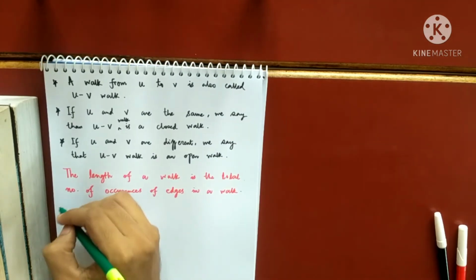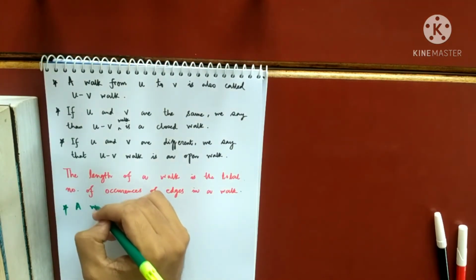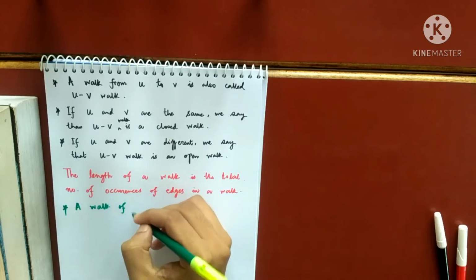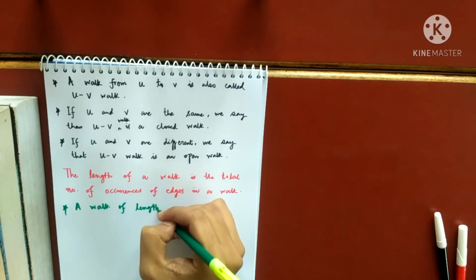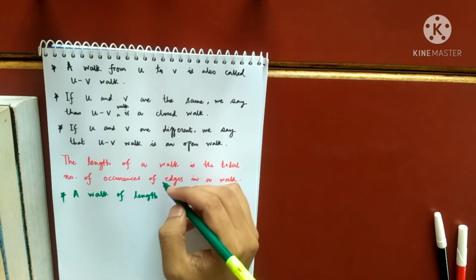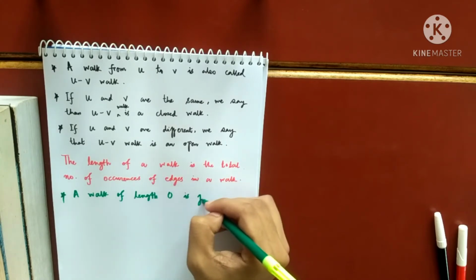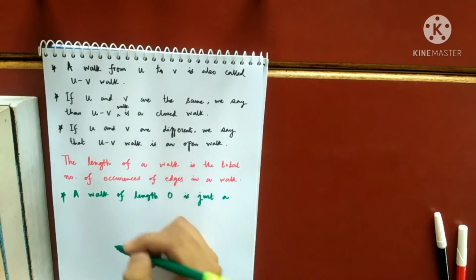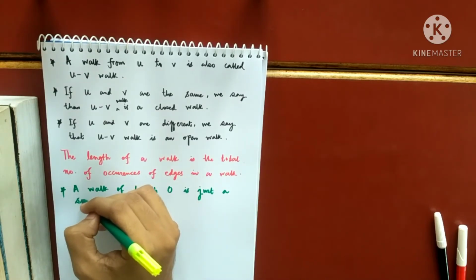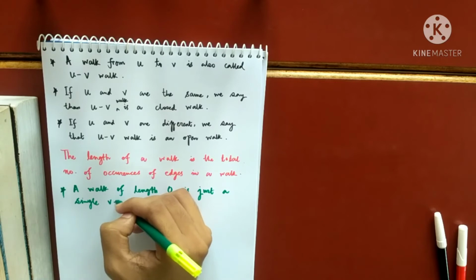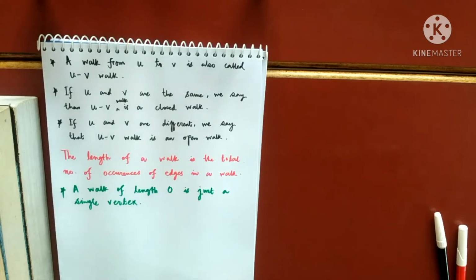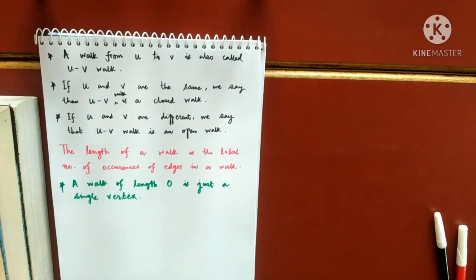Okay, so one more thing, a walk of length 0. This is the assumption that we make. You can say a walk of length 0 is just a single vertex. Whenever I write a single vertex, you assume that that is also a walk, but of length 0, because I'm not using any edge. I'm going from V1 to V1. You can think of that. So any confusion up to here using these terms?